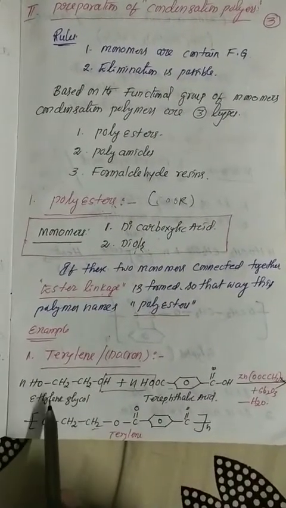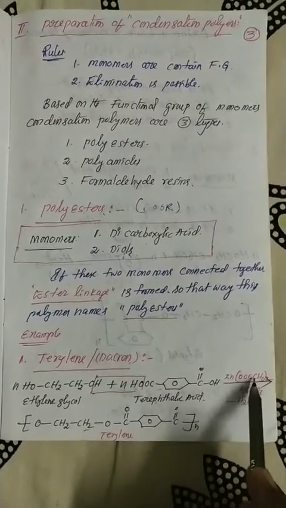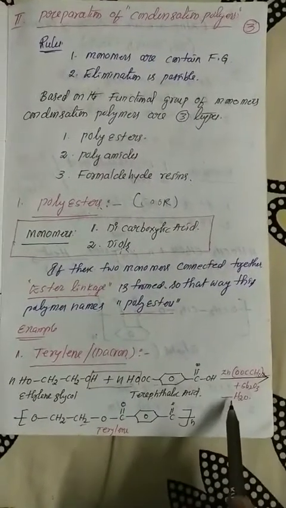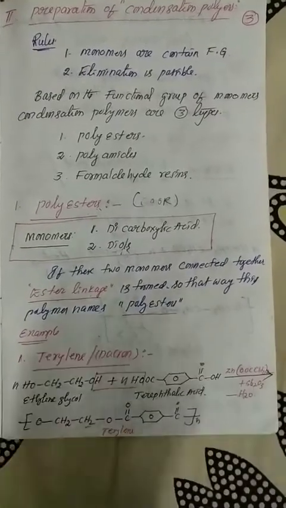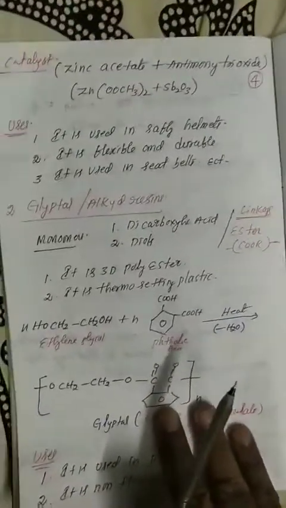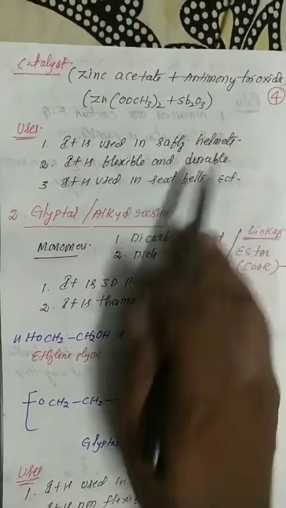See carefully. Ethylene glycol and terephthalic acid, in the presence of zinc acetate and antimony trioxide, eliminate a water molecule and Terylene is formed. Understood, my dear students? Next one. See here, what catalysts are used? I already mentioned clearly: zinc acetate and antimony trioxide. This is the catalyst.